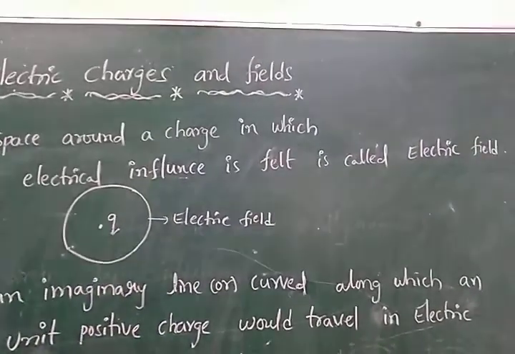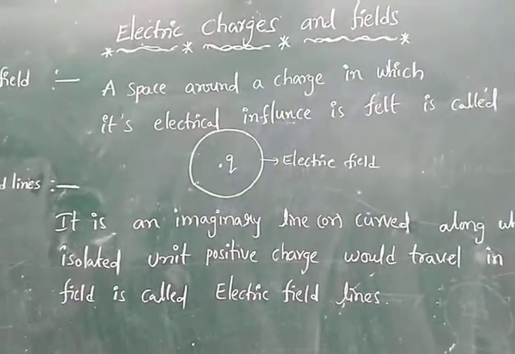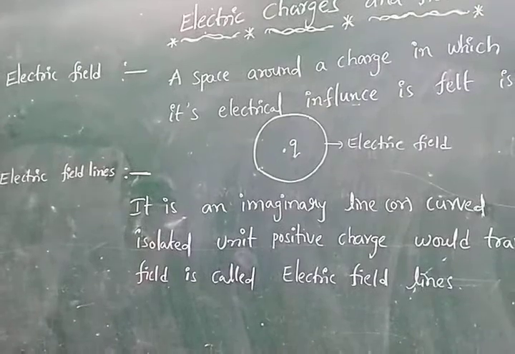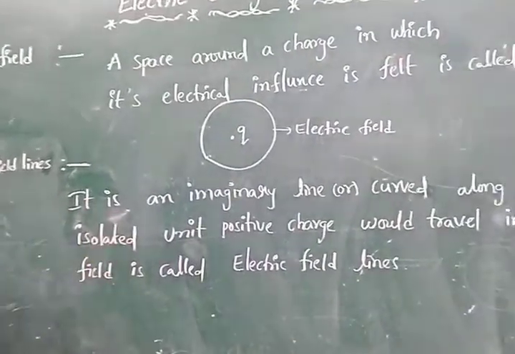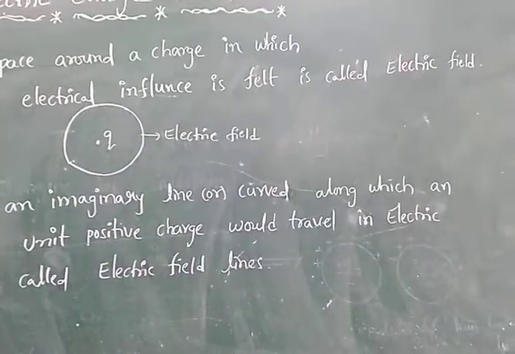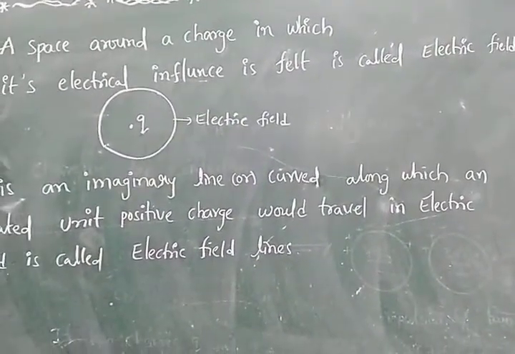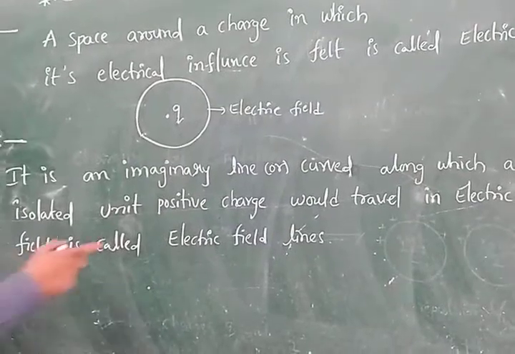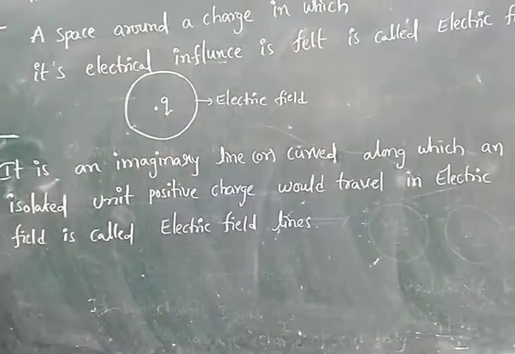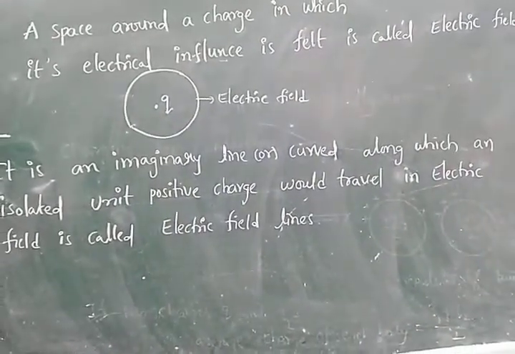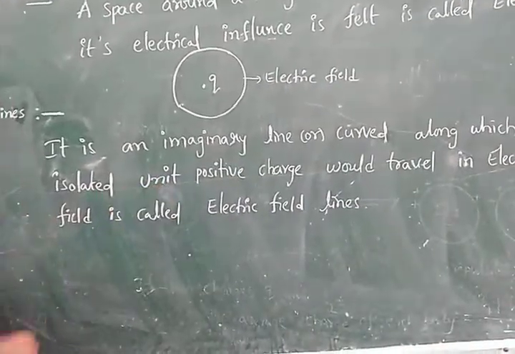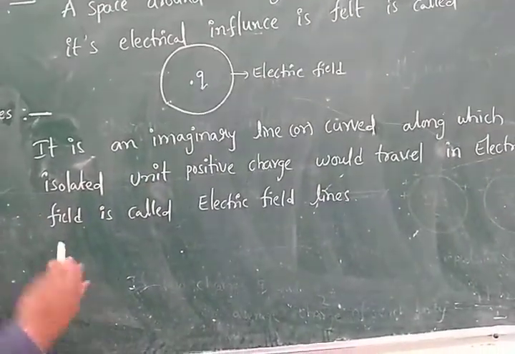Next we discuss the electric field lines. See, the electric field lines are nothing but imaginary lines, or also curved lines, along which an isolated unit positive charge would travel in an electric field. That means the electric field lines are imaginary lines.